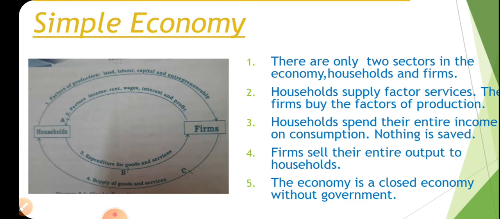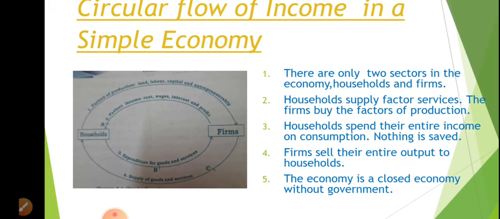Using these factors of production, the firms produce the goods and services needed for the society, and the households spend their entire income on consumption, on the purchase of the goods and services produced by the firms.